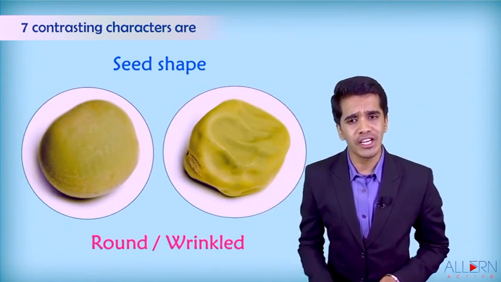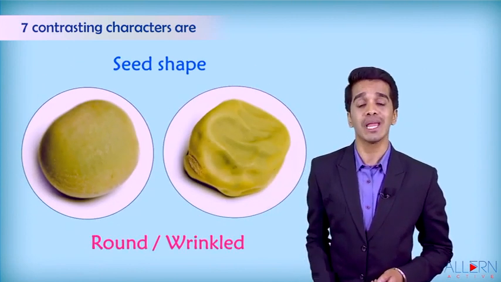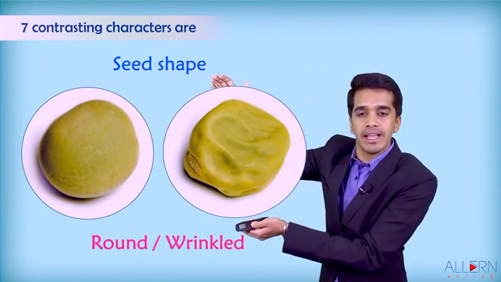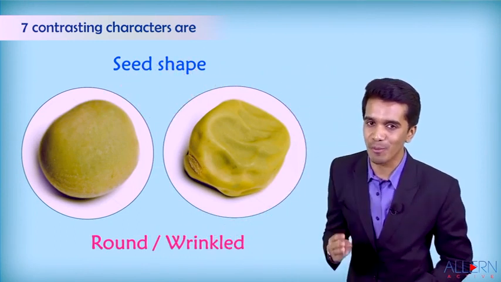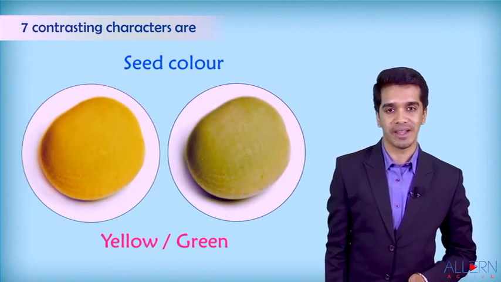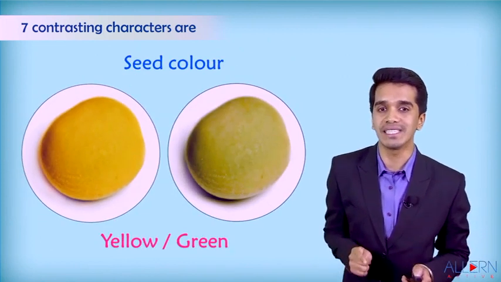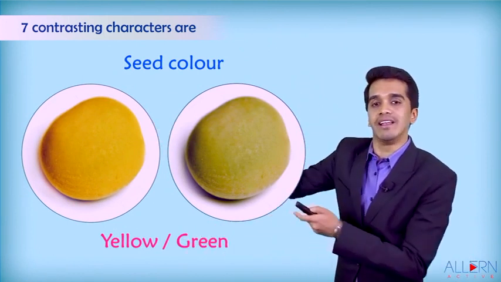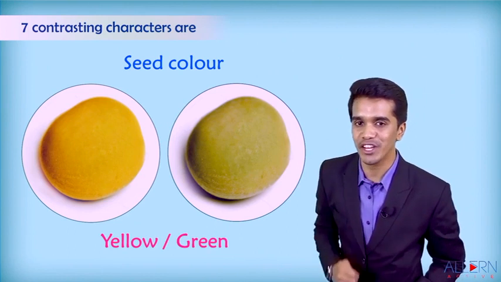The third observation done by Mendel was the shape of the seed. Some are round in shape and some are wrinkled in shape. That was his third observation. The fourth observation done by Gregor Johann Mendel was the color of the seed. Some are yellow in color and some are green in color. That was his fourth observation.